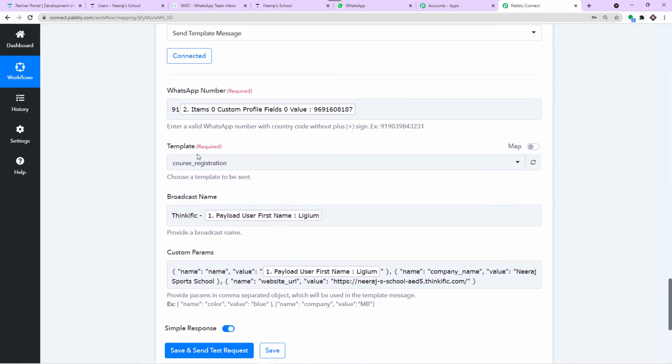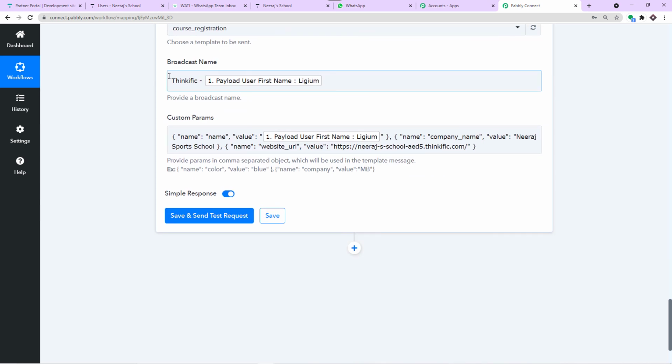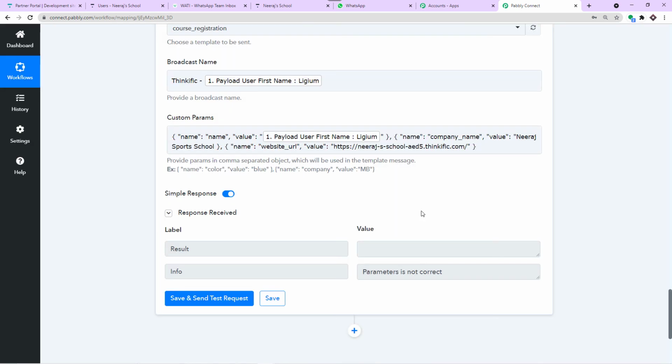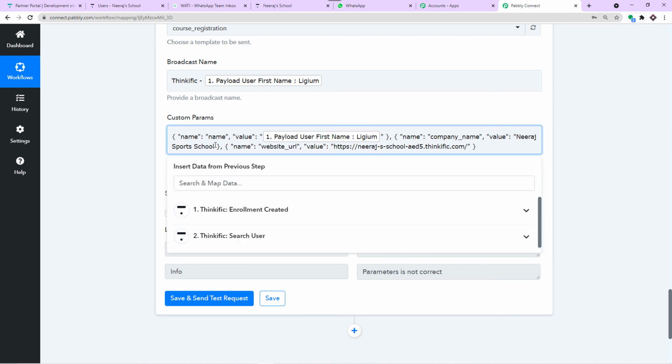So we have entered the template, we have mentioned the WhatsApp number, and we have mentioned the broadcast name, and this is the custom parameter. At this point, all you have to do is click on save and send test request to send our message. So let me do that. As you can see, it is showing the parameters are not correct and the message was not sent. So I think I have messed up somewhere. As you can see, I forgot to enter the code. Somehow I deleted the code.